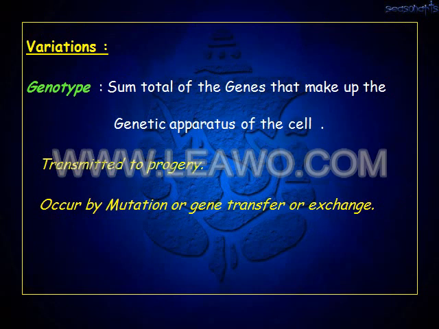Now genetic variations. These can be of two types: genotypic and phenotypic. What is genotype? Genotype is the sum total of genes that make up the genetic apparatus of a cell. These are transmitted to the progeny, and genotypic variations occur by mutations or by gene transfer or exchange.